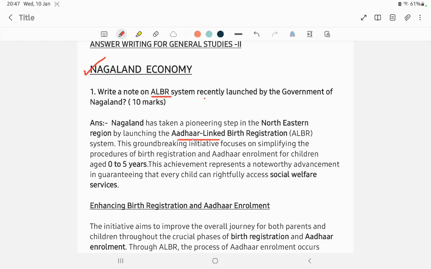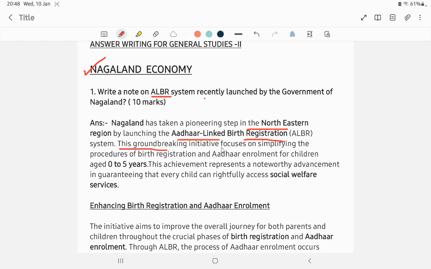Aadhaar linked birth registration means the child gets an Aadhaar number at birth. Nagaland has taken a pioneering step in the northeastern region by launching the Aadhaar linked birth registration.